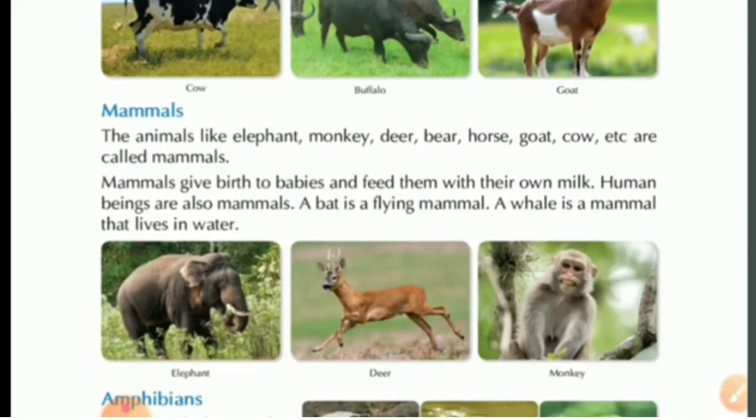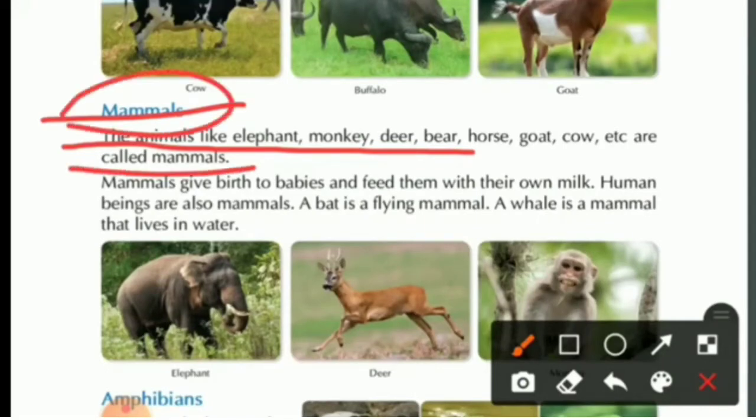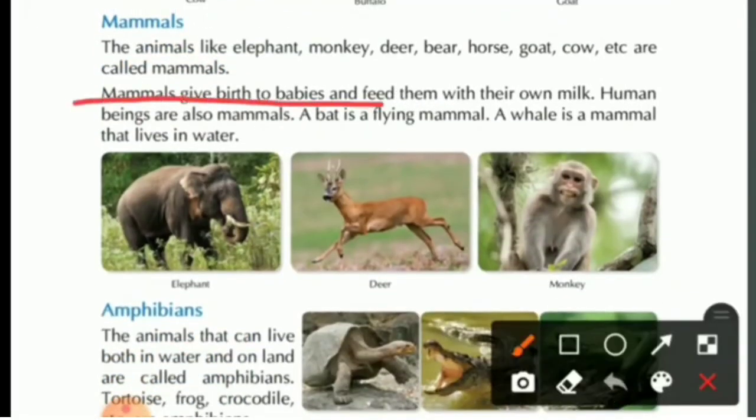Next is mammals. The animals like elephant, monkey, deer, bear, horse, goat, cow, etc. are called mammals. Mammals give birth to babies and feed them with their own milk. Human beings are also mammals. Okay, so what are mammals?